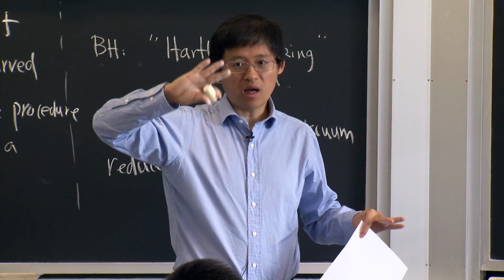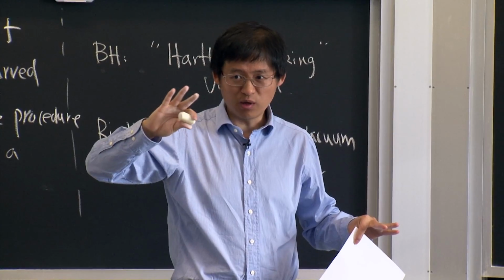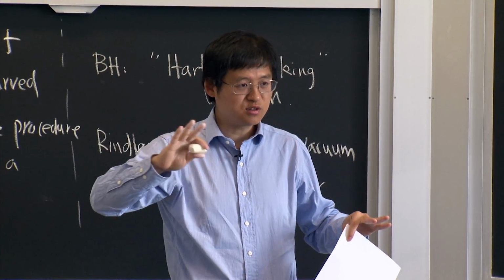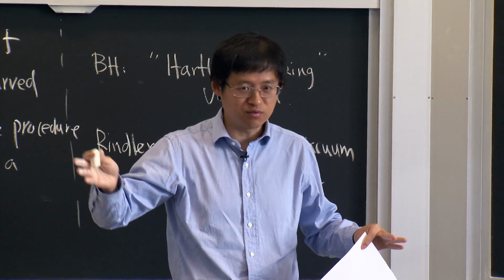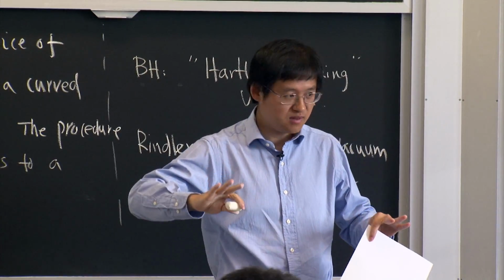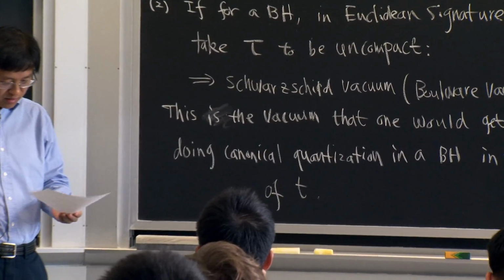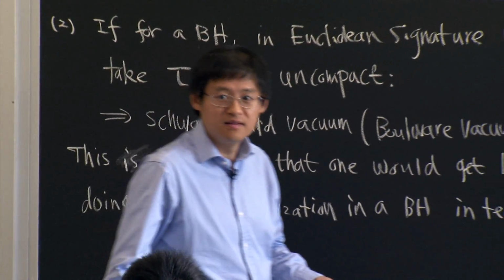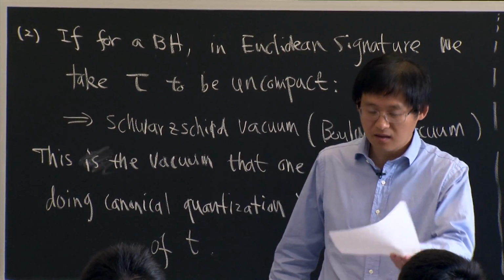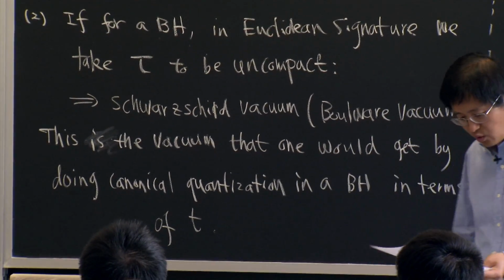And the way you don't compactify tau is actually the most straightforward way. If you just do straightforward canonical quantization using that time, then that will be the vacuum you get. So that's why this is called the Schwarzschild vacuum. Okay? So do you then have a singularity at the horizon? I will talk about that.